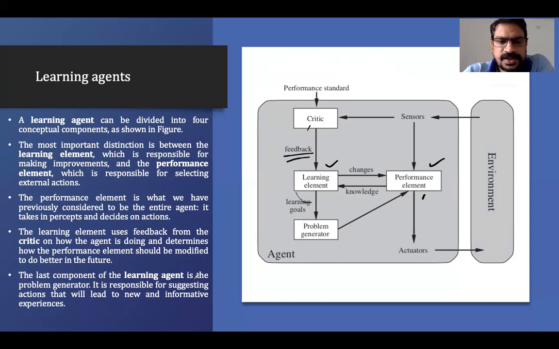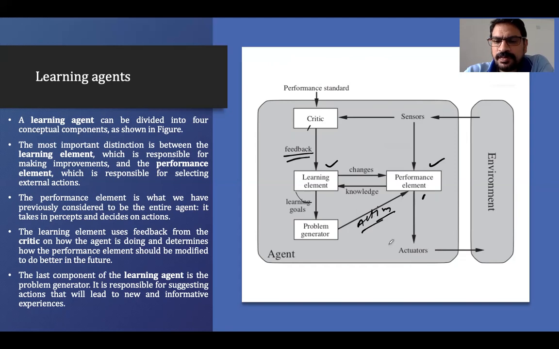The last component of the learning agent is the problem generator. It is responsible for suggesting actions that will lead to new and informative experiences. So we have the problem generator. Its responsibility is suggesting actions, whatever action has to be performed, and it will lead us to new and informative experience all the time. So the learning goal, whatever goal is given to the problem generator, based on that it will choose the action. The action will be given to the performance element to perform it.